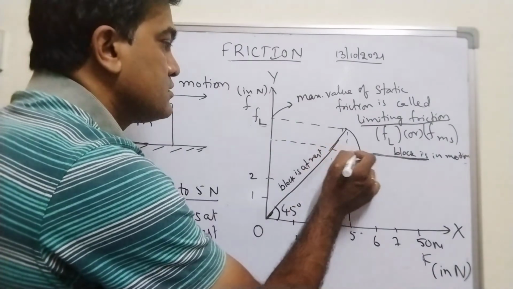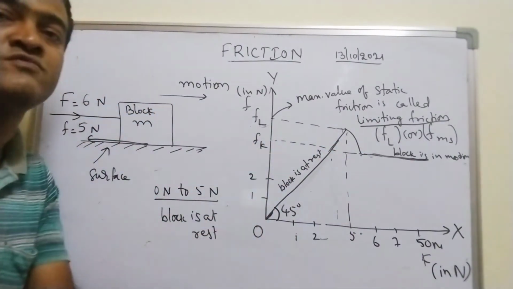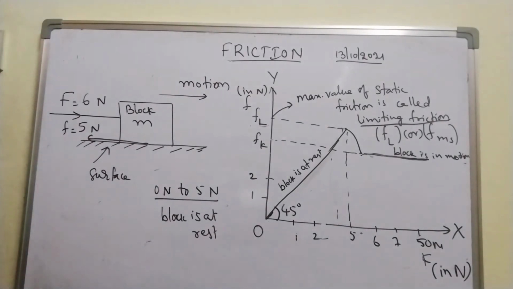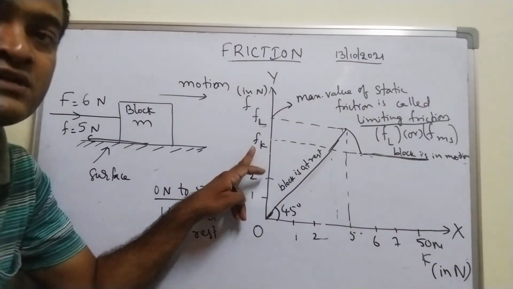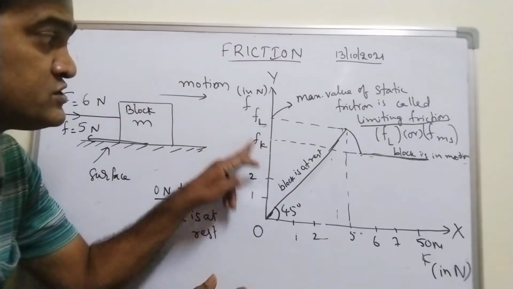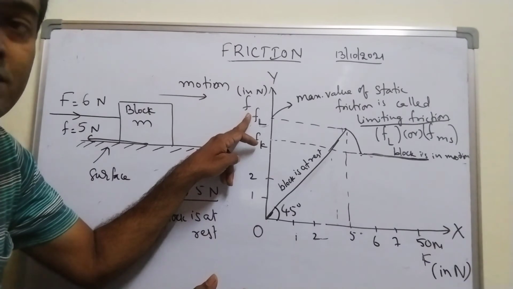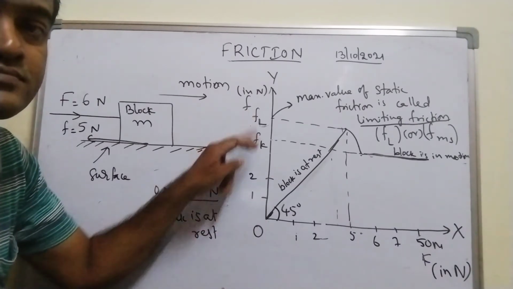This one, I'll represent kinetic friction with Fk. Fk stands for kinetic friction, which is less than the limiting friction or maximum value of static friction.